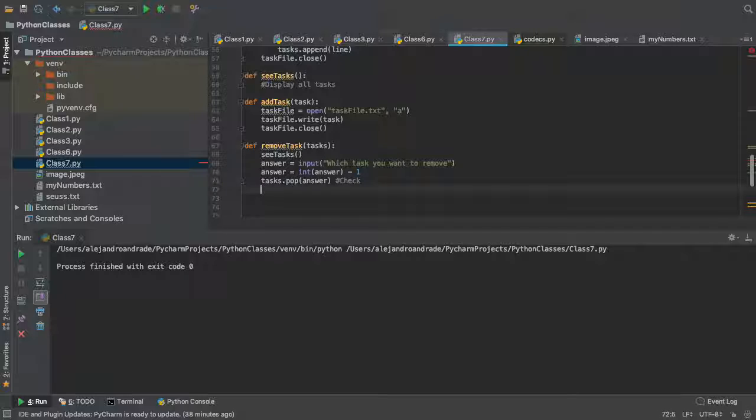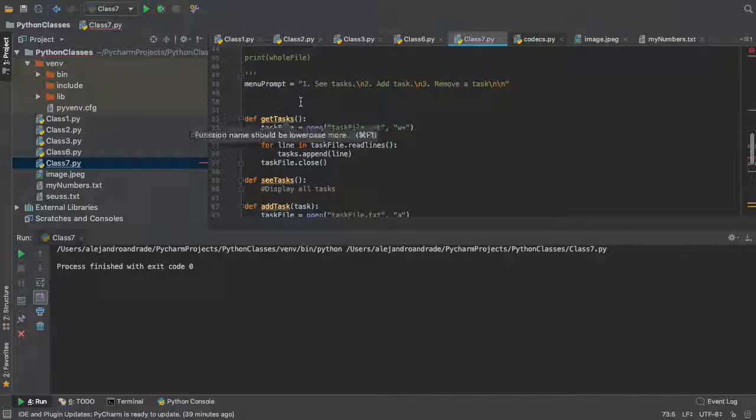Now, after we do that, I feel like we should show the person what's still in the list, right? So we're gonna do see tasks, and then what else we're gonna do? We haven't opened or closed the file yet. The files that we use, we open and close. So yeah, we can do two things. We can actually write this new file, but every time he's removing, you're gonna have to write in the file, and you don't wanna do that. So you actually wanna do that at the end when the program has run out. When the person wants to exit, you wanna write to that file, right?